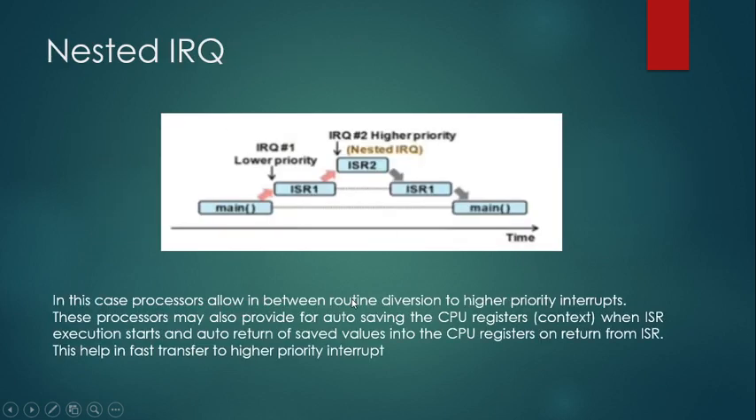Okay, so this is a figure of nested ISR. It will allow the in-between routine diversion to higher priority interrupts. These processors may also provide for auto saving of the CPU registers when ISR execution starts, and auto return of saved values on return from the ISR. So this will help in fast transfer to high priority interrupt. That is, if this auto saving is allowed, the process gets faster. That is what is mentioned here.